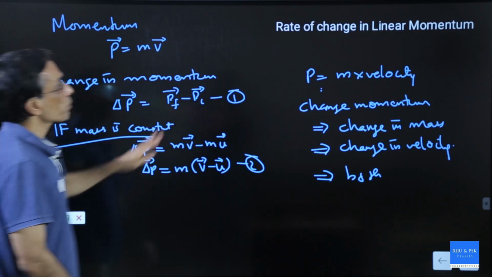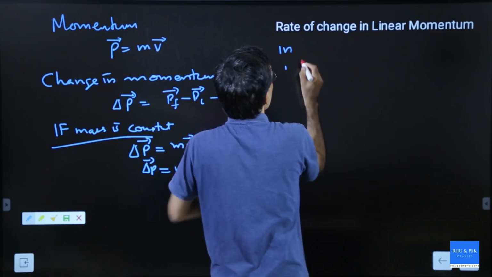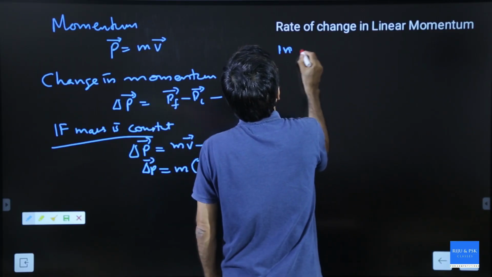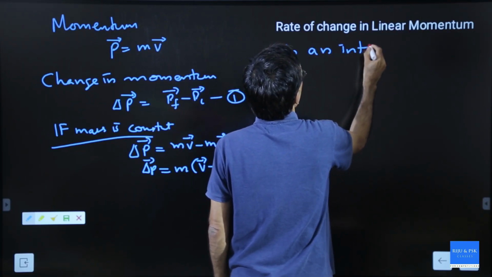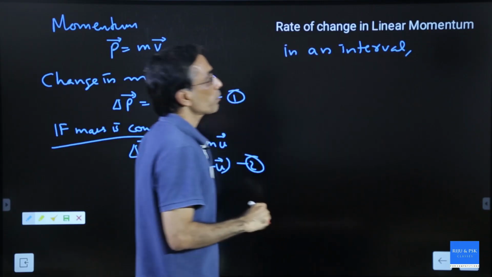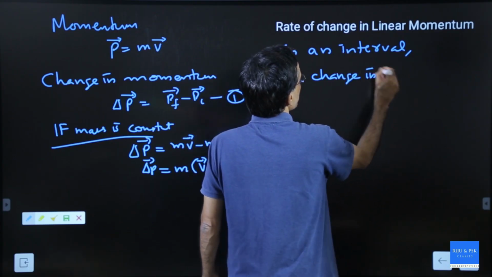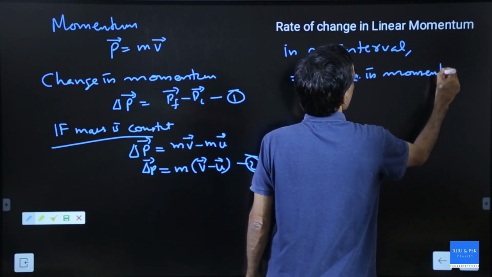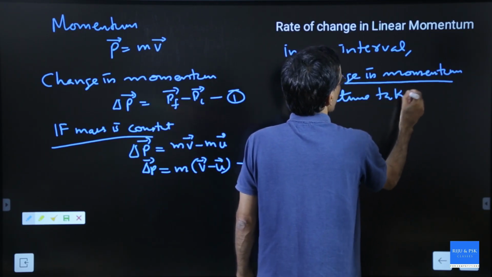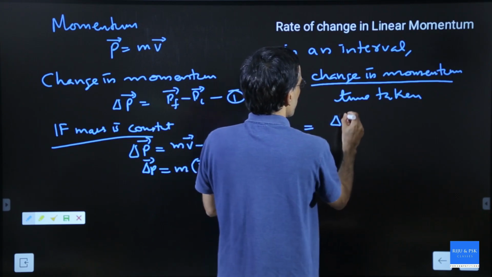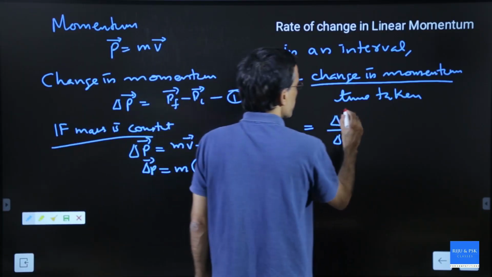Fine. Now I will come to rate of change in momentum in an interval. Rate of change in momentum in an interval is defined as change in momentum divided by time taken, which is delta P by delta t.